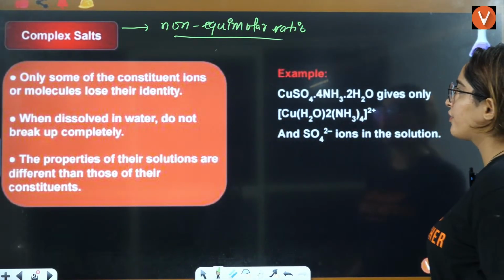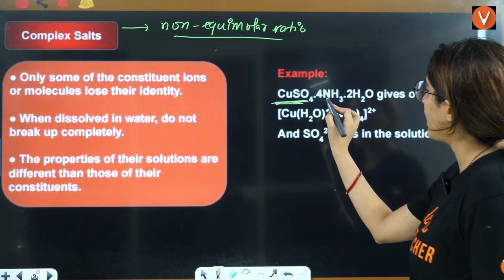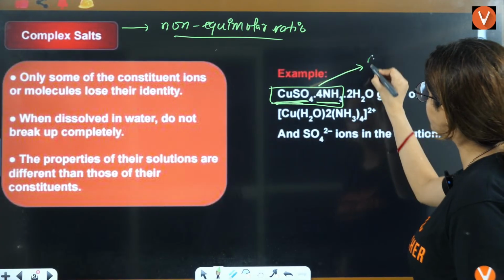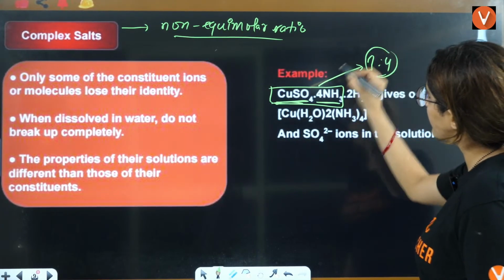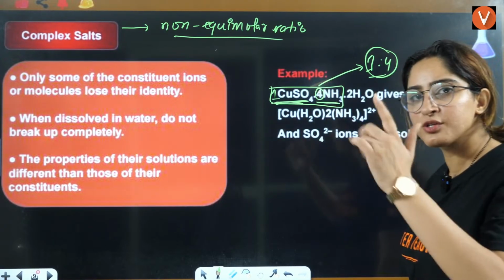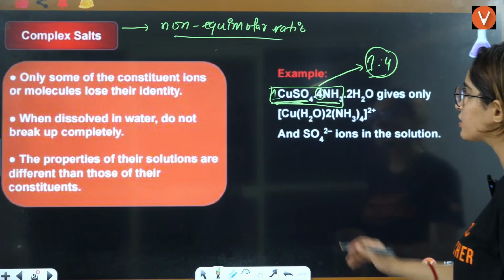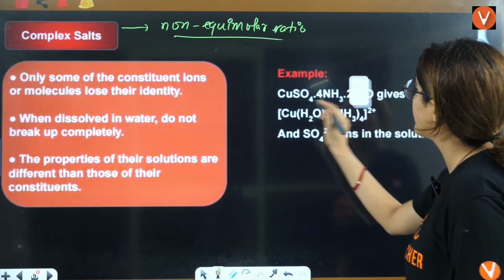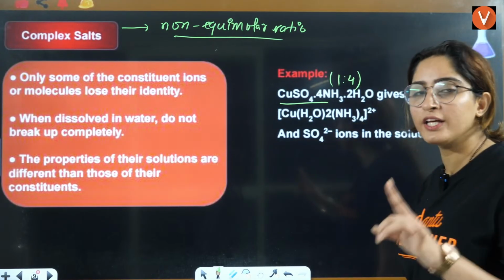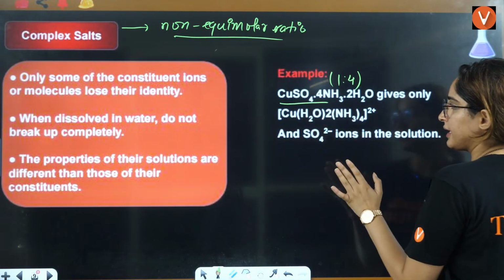What kind of products you give, it is given. Like here CuSO4 and 4NH3 are in non-equimolar ratio. It is 1:4. Can you see this is 1 and this is 4? So this is in 1:4, right? And this will form a coordination complex like this. This 1:4 non-equimolar combination is going to form this compound, right?